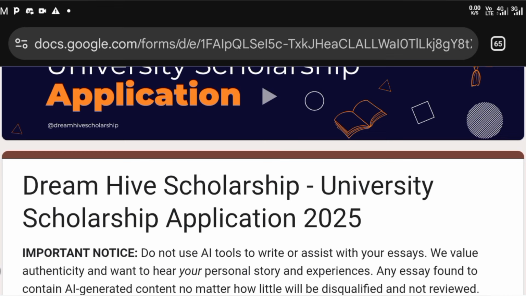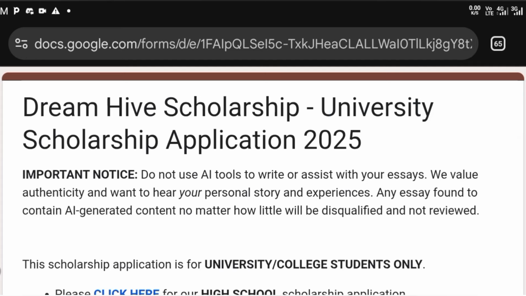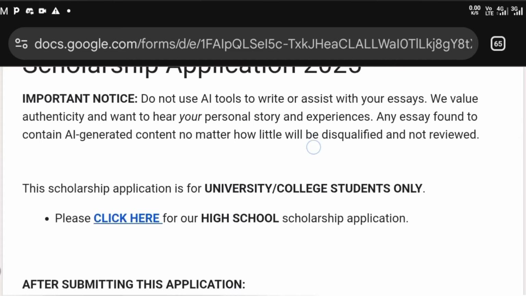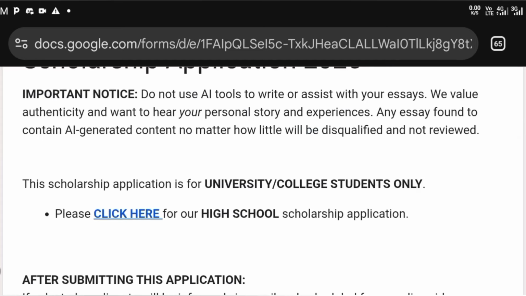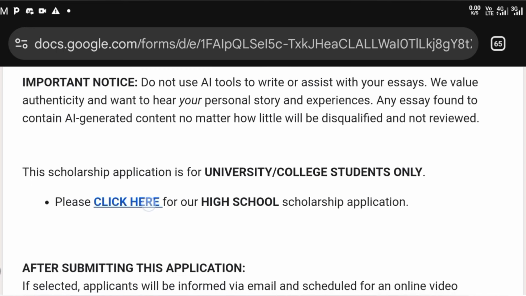Right now, one thing you need to understand is that the Dream Hive scholarship application comes in two. So there is the university scholarship application and also the senior high school scholarship application. The university scholarship application form is what I am going to talk about today. However, if you're interested in applying for the high school scholarship too, you can click on this hyperlink.